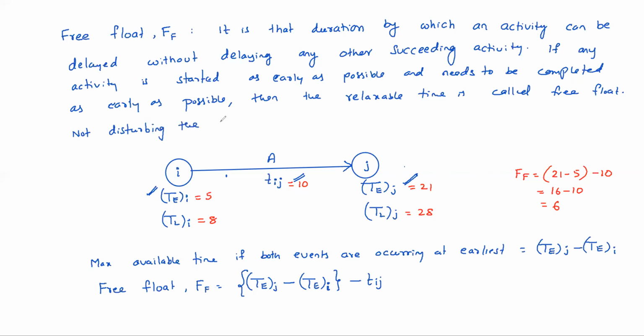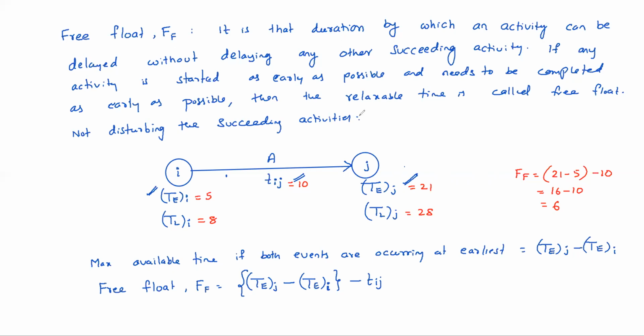Disturbance means the succeeding activities also can use those floats freely.